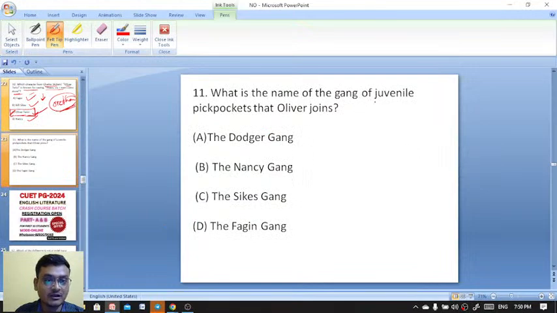What is the name of the gang of juvenile pickpockets that Oliver joins? So when Oliver went to London and then he joins, yeah, exactly. The title has been taken from John Bunyan's The Pilgrim's Progress, and the subtitle of this Oliver Twist is actually The Parish Boy's Progress. I will be conducting another session at 9 p.m. Okay, do join even that session. That is also going to be, yeah, some more food. Exactly, Tahida.